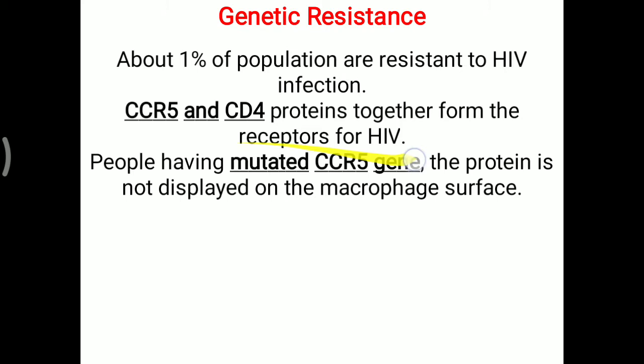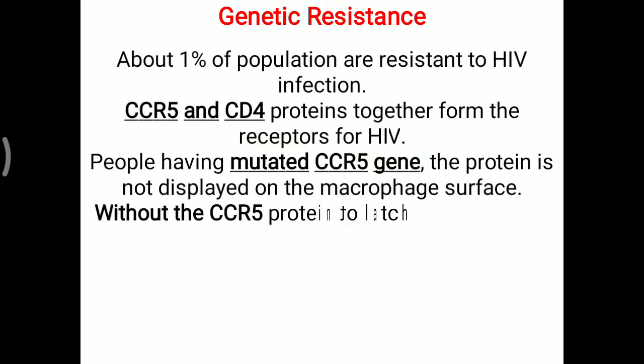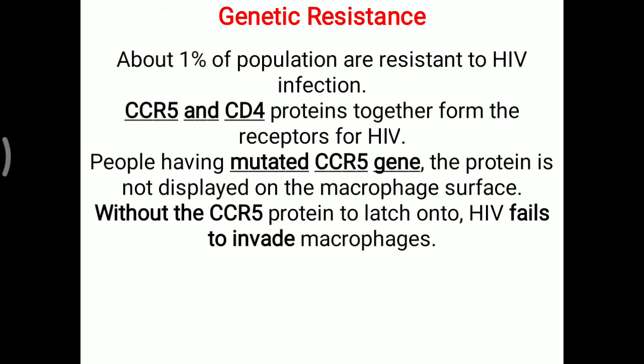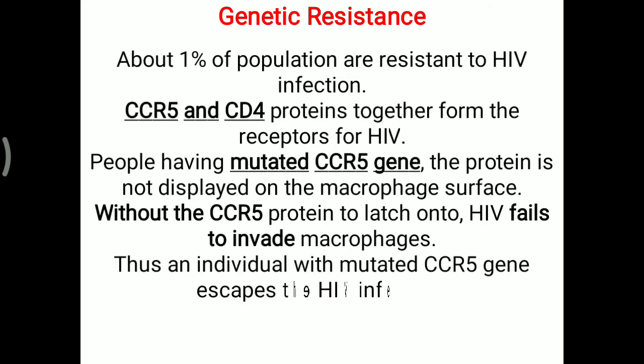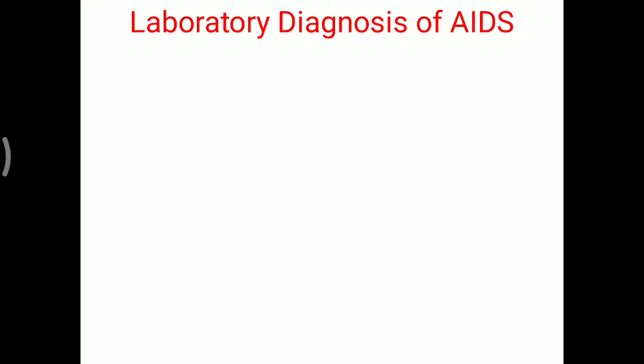This particular receptor is not present, so it is giving advantage. So without the CCR5 protein to latch into, HIV fails to invade macrophages. So this HIV virus is now not able to enter inside the cell. Thus an individual with mutated CCR5 gene escapes the HIV infection, and that is one kind of advantage.